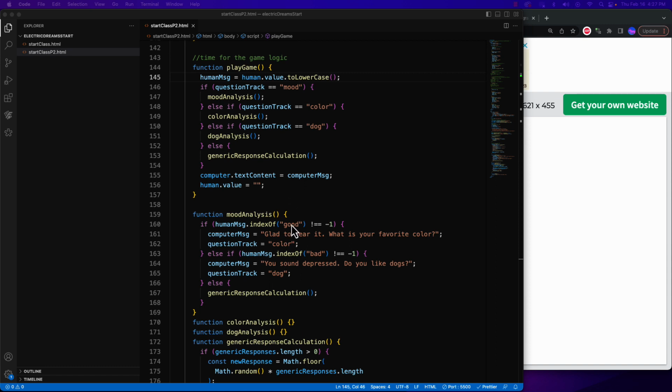So we're asking, does good appear inside whatever was typed? If I say I am good, or if I said pretty good, all of those would return true in this case. But if I said I am God, God is not the same as good, so it wouldn't be able to find it. As long as the word we look for here is part of the string provided by the human, it will return a true value.